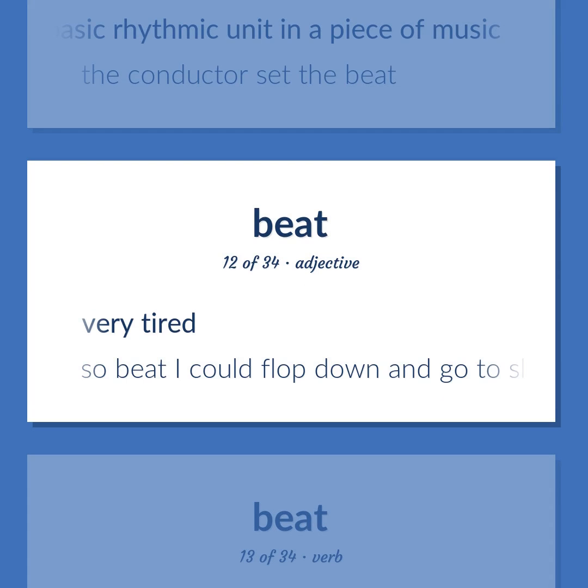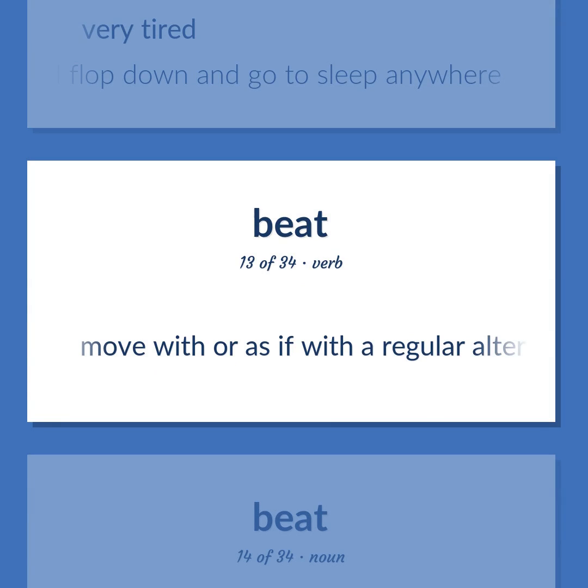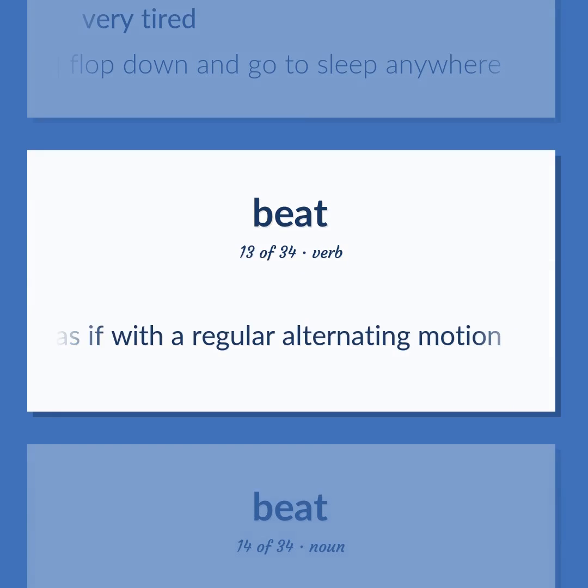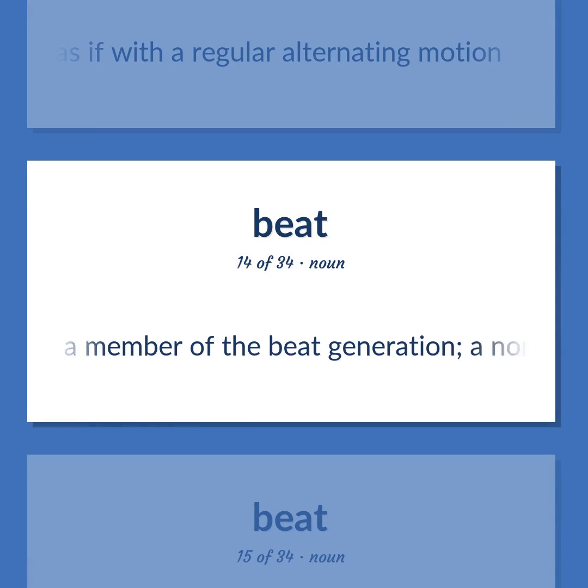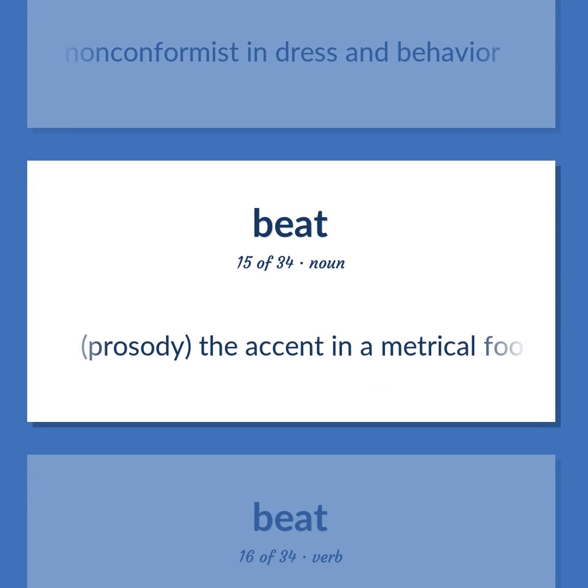Very tired. So beat I could flop down and go to sleep anywhere. Move with or as if with a regular alternating motion. A member of the beat generation. A nonconformist in dress and behavior. Prosody, the accent in a metrical foot of verse.